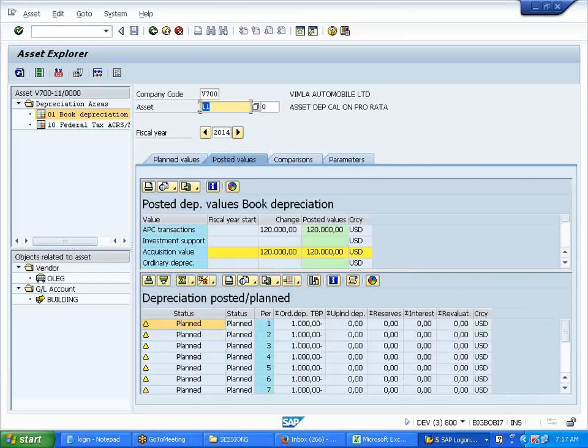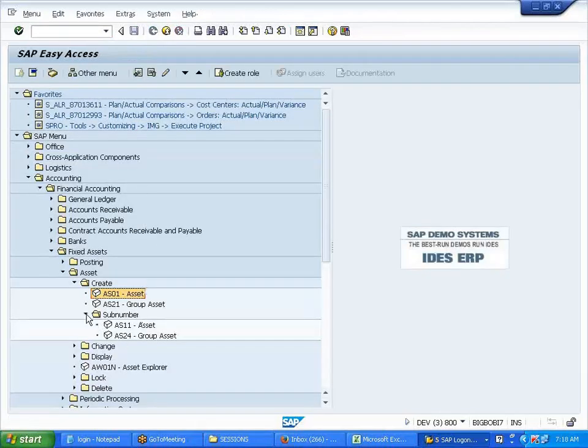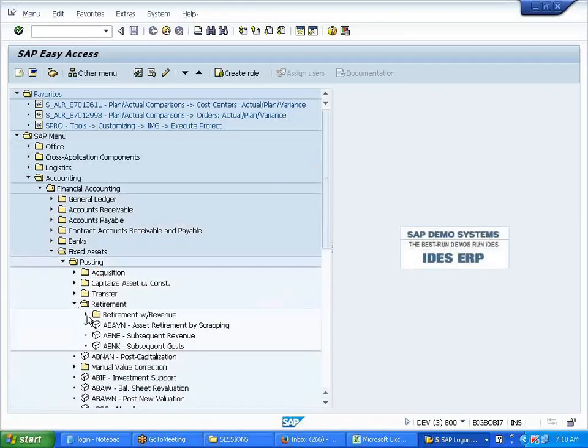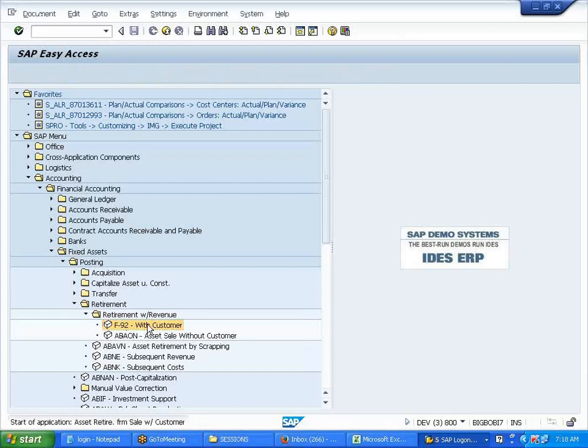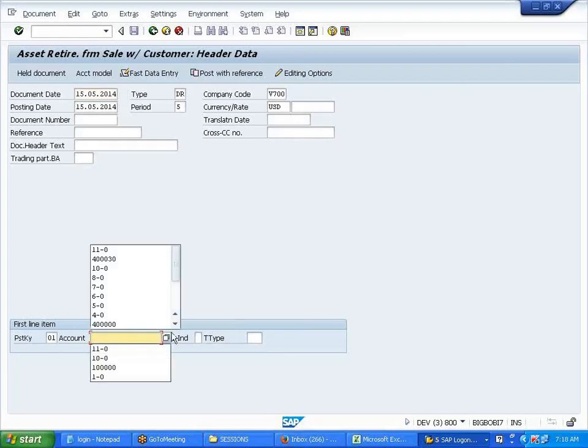Okay. Now this asset, I want to sell this asset now. Asset number 11, I want to sell it. So selling the asset is F-92. So retirement of an asset with customer here. Let's say I want to retire the asset in the same month.